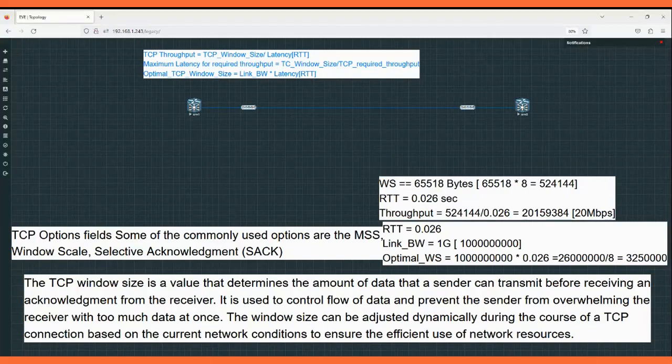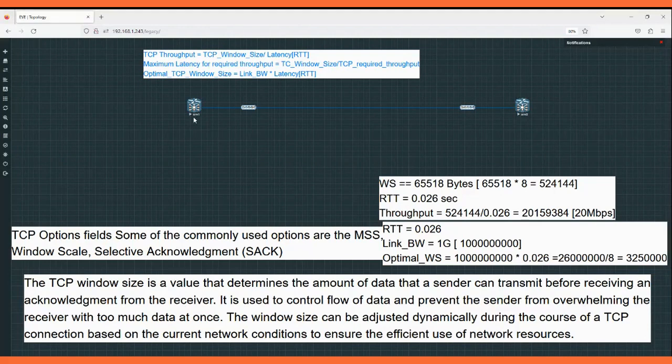In this video, we'll talk about the selective acknowledgement and window size and about the MSS. MSS we already talked about in the last video also. MSS is the TCP maximum segment length which sender and receiver can exchange. And if we talk about the window size, it's a value that determines the amount of data that the sender can transmit before receiving an acknowledgement from the receiver. It is used to control the flow of data and prevent overwhelming the receiver with too much data.